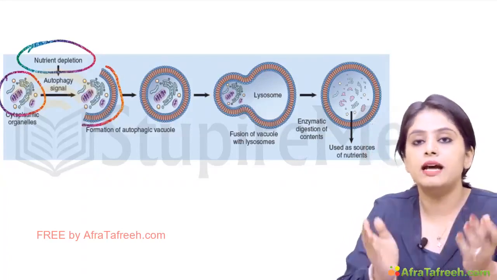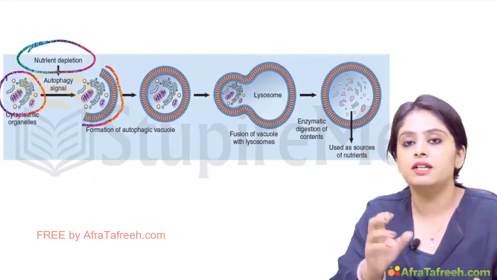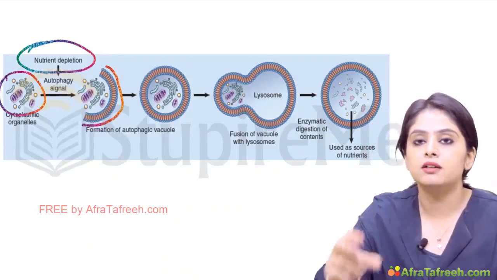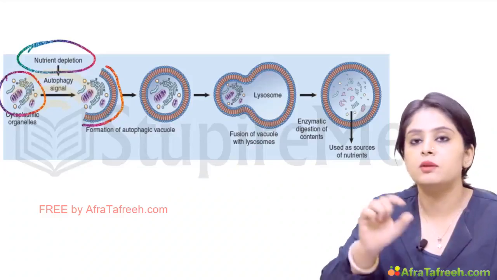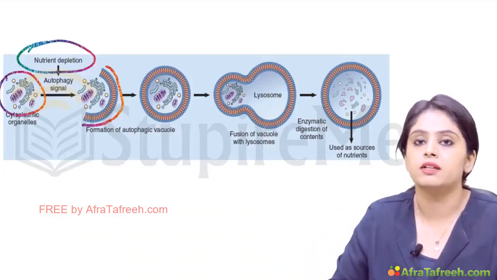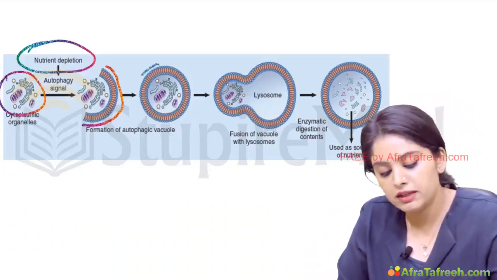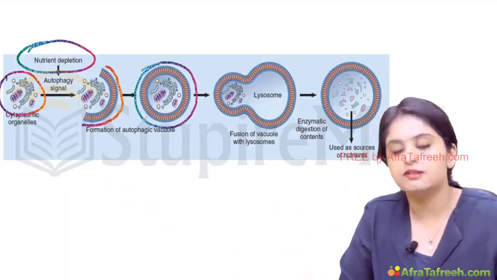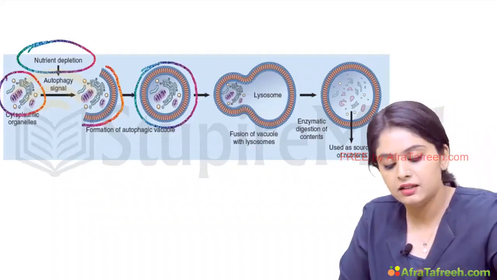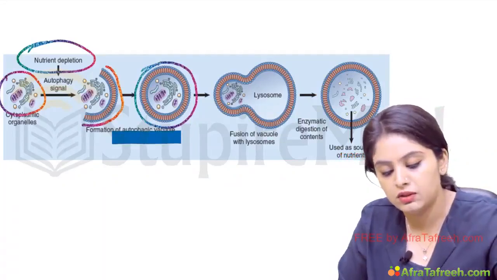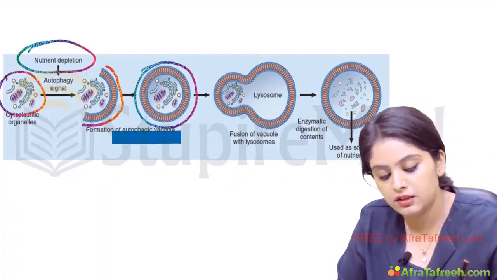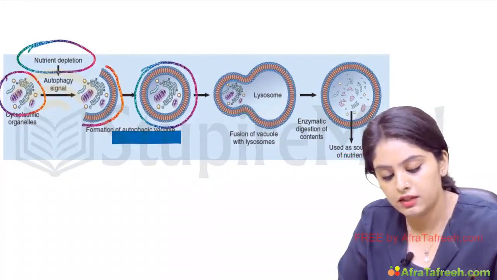It will try to entrap whatever it has to eat. If it has to eat the mitochondria, it will make a layer around the mitochondria. If it has to eat the endoplasmic reticulum, it will make a layer around the endoplasmic reticulum. So it first formed a layer around whatever organelles it had to eat, and that layer is known as the autophagic vacuole.